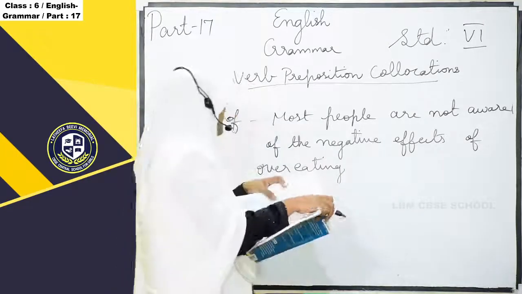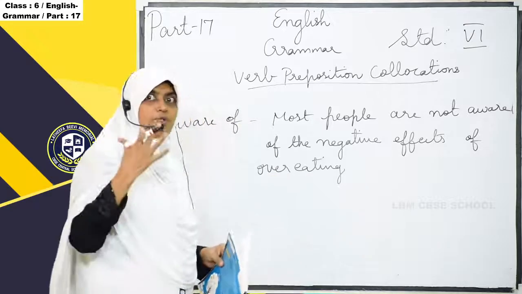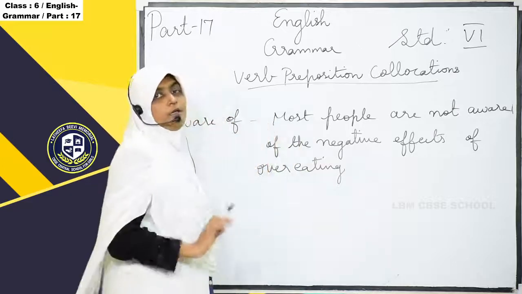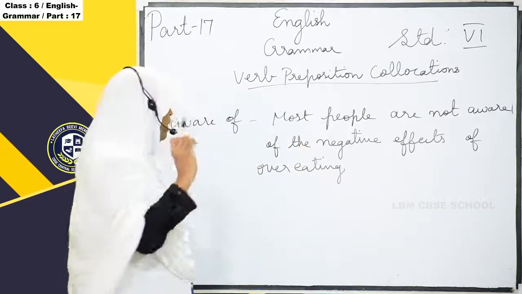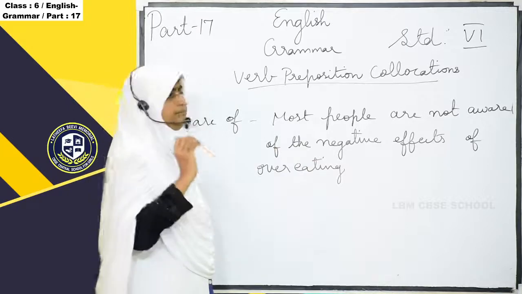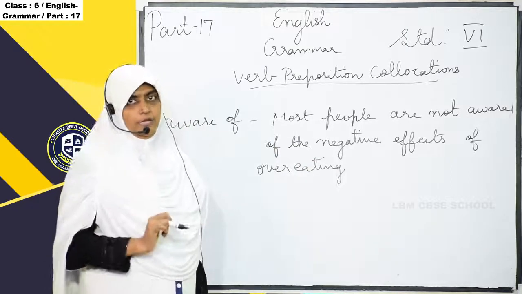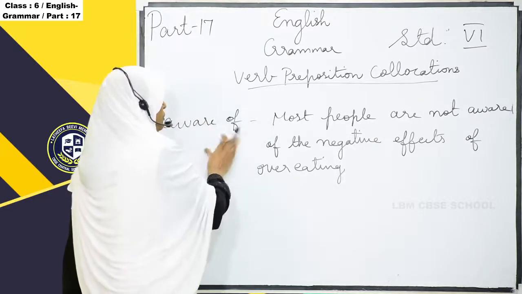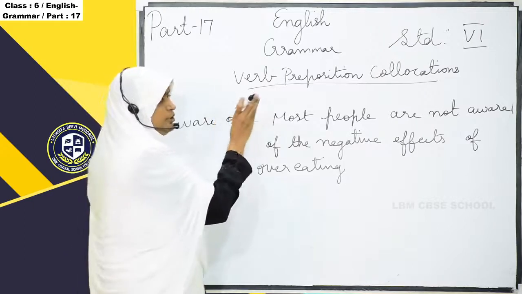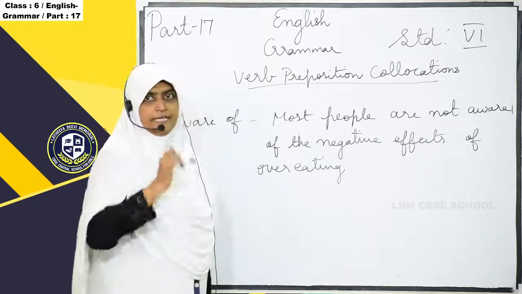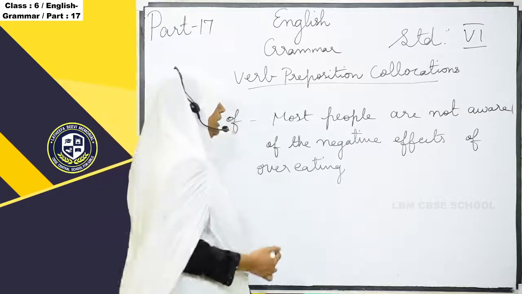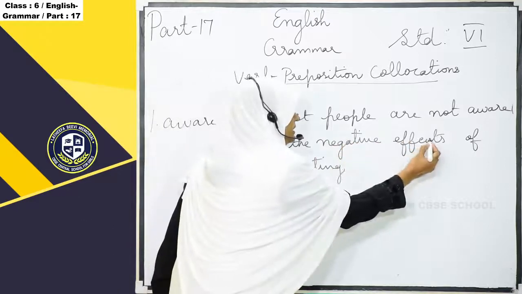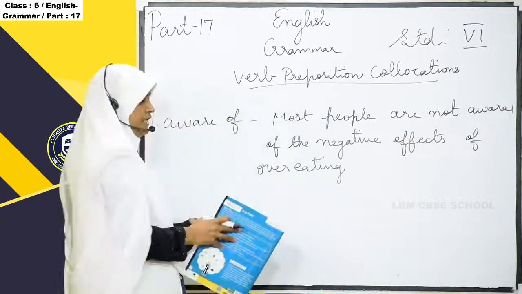Aware of means we know that. Aware means we know that. So here most people are not aware, they don't know of the negative effects of overeating. So here this verb and preposition together form the verb preposition collocation, and we are using this in a sentence like this. Most people are not aware of the negative effects of overeating. So this is the first example.